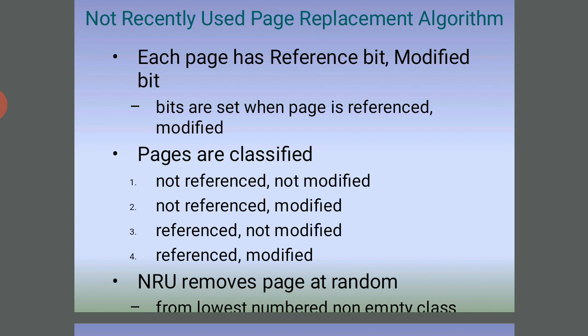A bit is 0 or 1. One byte is 8 bits. That is the storage area. The bits are set when the page is referenced or modified. So the pages are classified: not referenced, not modified; not referenced, modified. NRU removes a page at random.